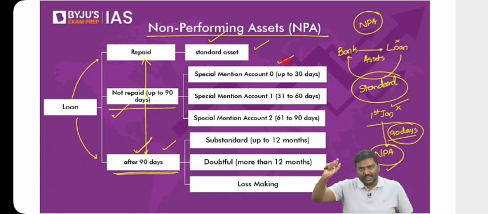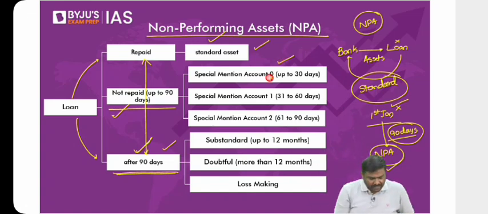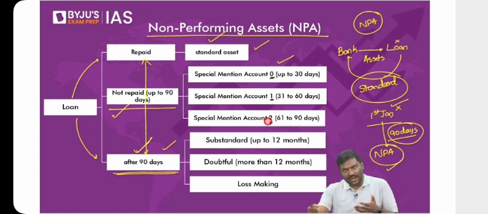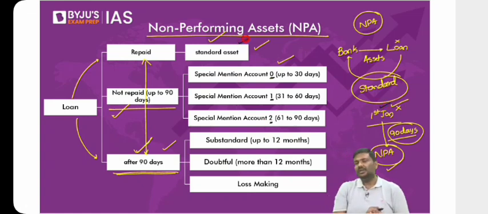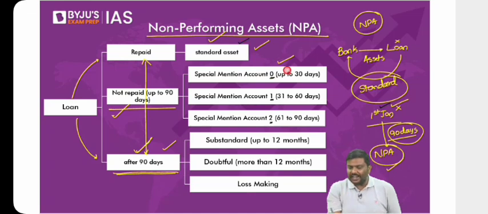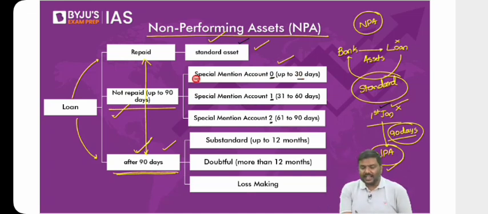SMA 0, SMA 1, and SMA 2. Have a look at the slide here. Special mention account 0, special mention account 1, special mention account 2. Now, imagine you have taken the loan. You are supposed to repay on the 1st of January. If you repay, it will be counted as a standard asset. But what if you don't repay? Then for the next 30 days, it will be classified as SMA 0.